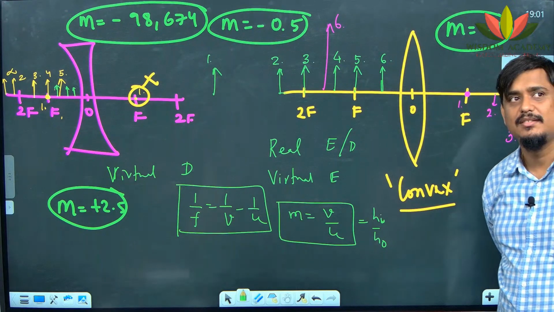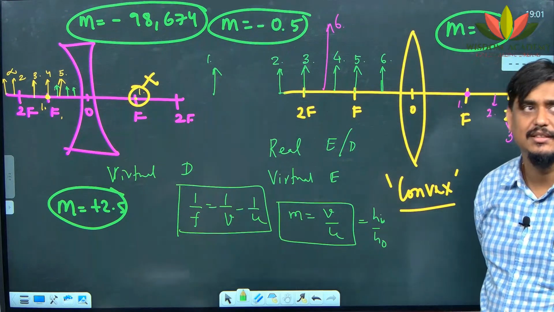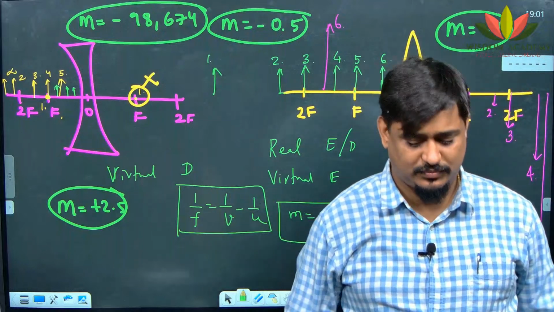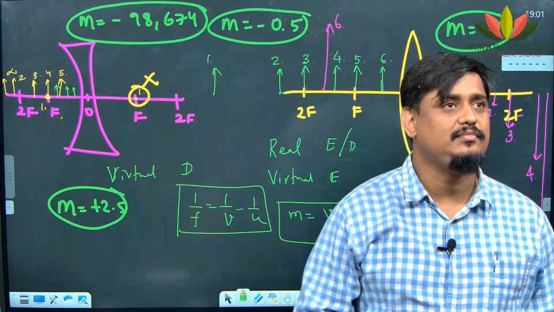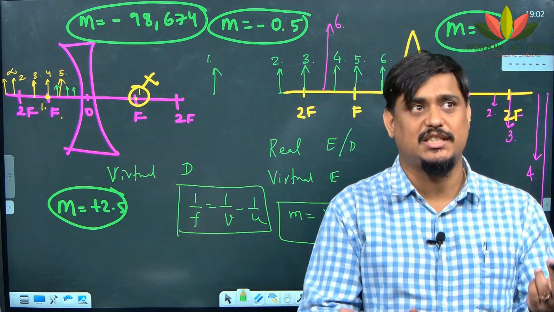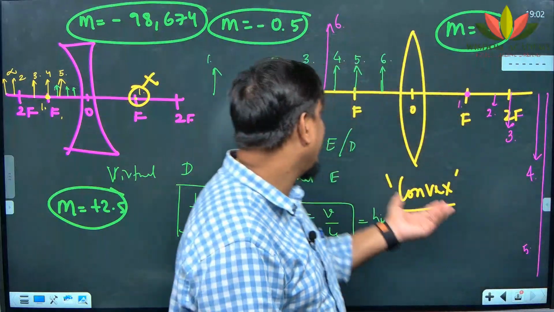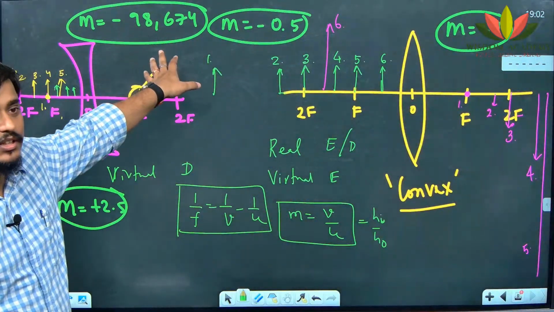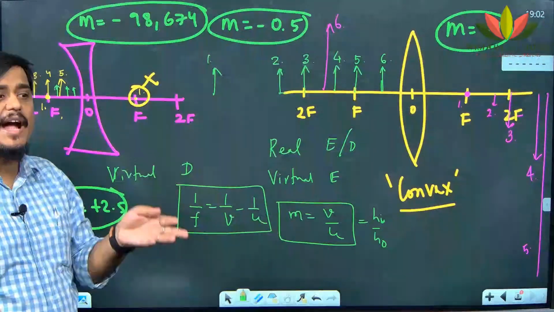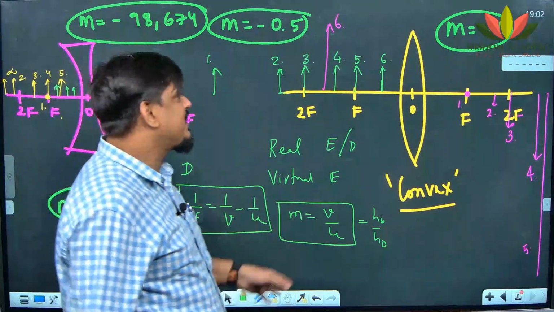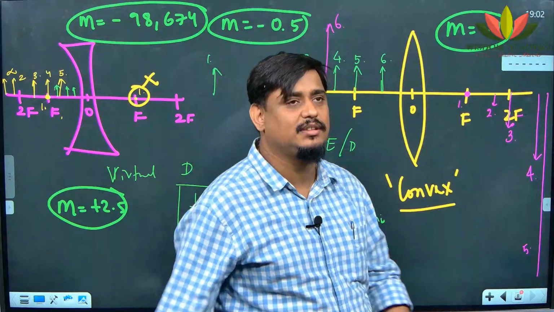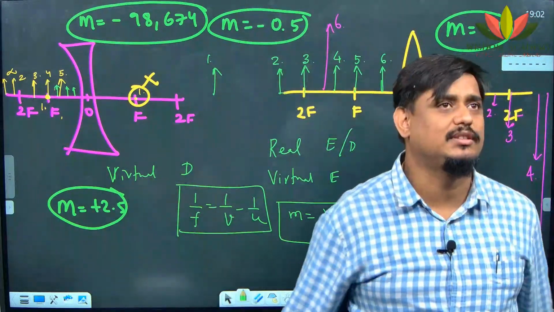Think and speak. If it becomes virtual, then how is it negative? At F1. Why at F1? Because it can only produce enlarged image. Highly enlarged, because it is 98,000. It is highly enlarged image. Highly enlarged image means the object must be at focus, isn't it? So answer is at focus. Is it clear?